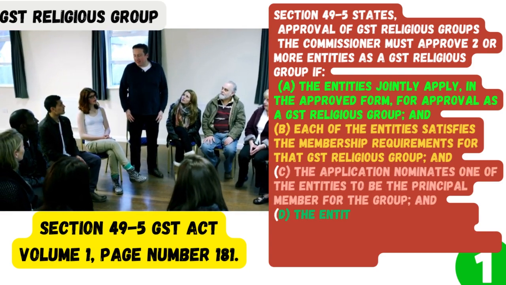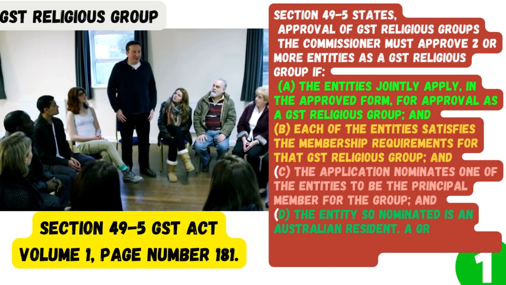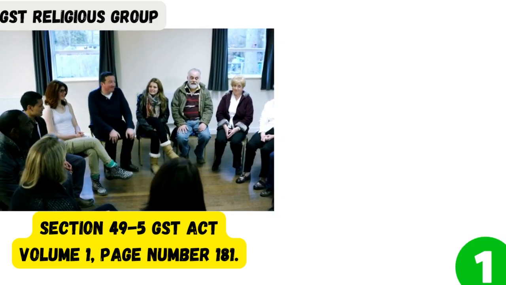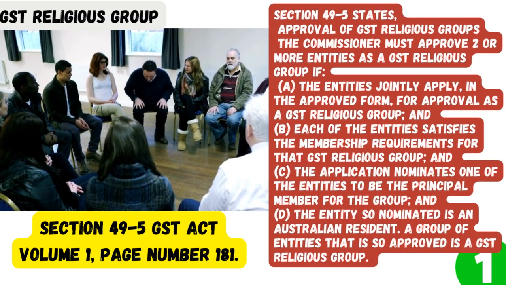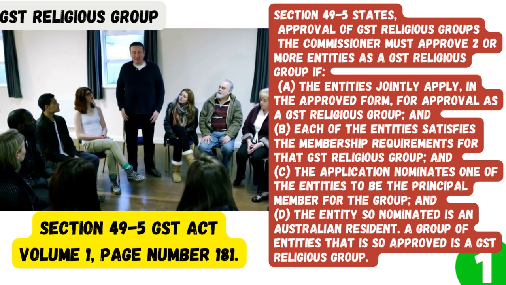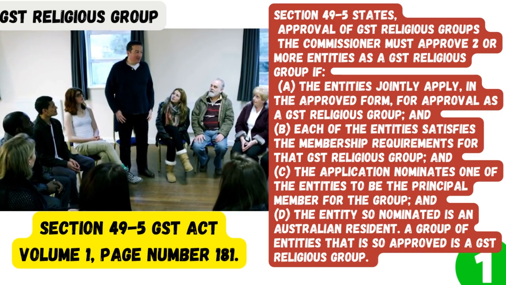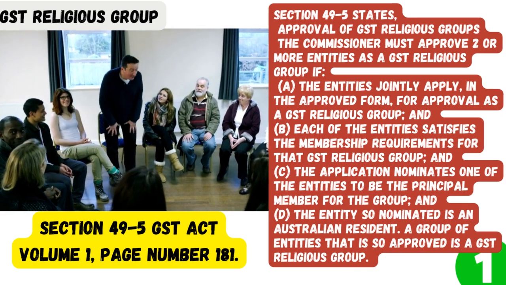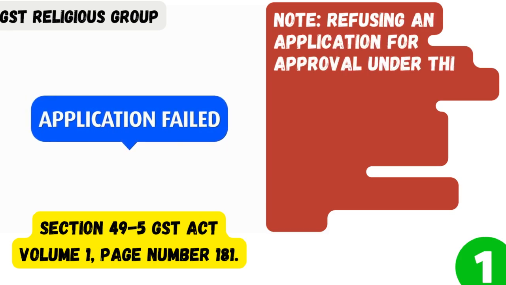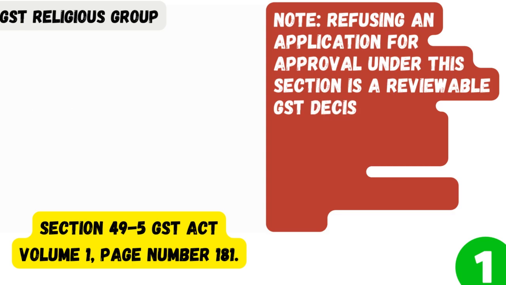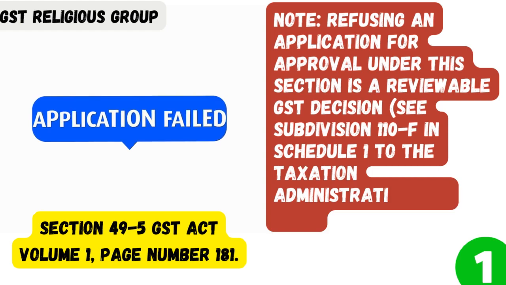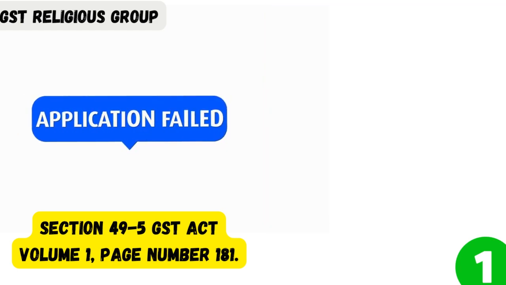b. Each of the entities satisfies the membership requirements for that GST religious group, and c. The application nominates one of the entities to be the principal member for the group, and d. The entity so nominated is an Australian resident. A group of entities that is so approved is a GST religious group. Note: refusing an application for approval under this section is a reviewable GST decision. See Subdivision 110-F in Schedule 1 to the Taxation Administration Act 1953.